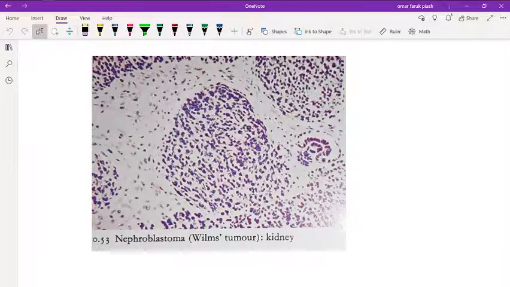There may be WT1 and WT2 mutation, and in nephroblastoma there are three syndromes. First, WAGR syndrome.